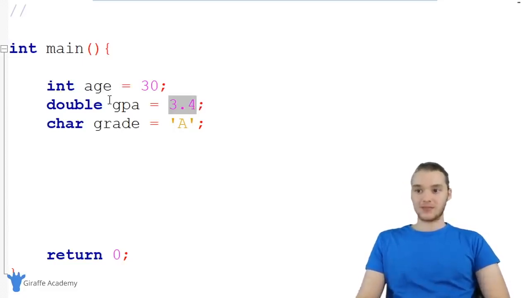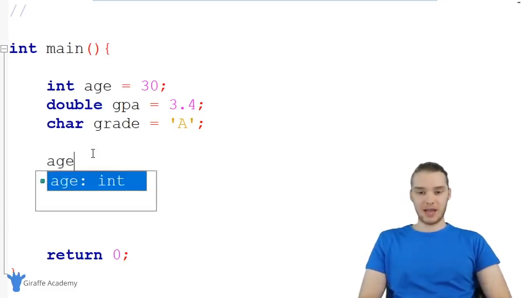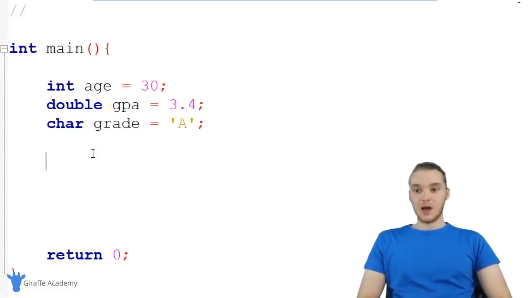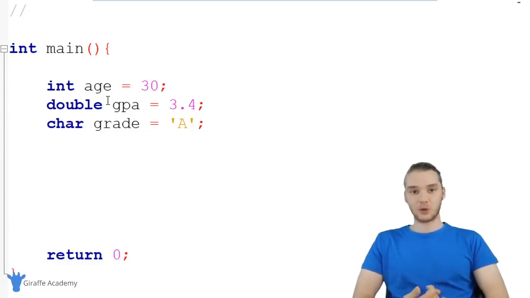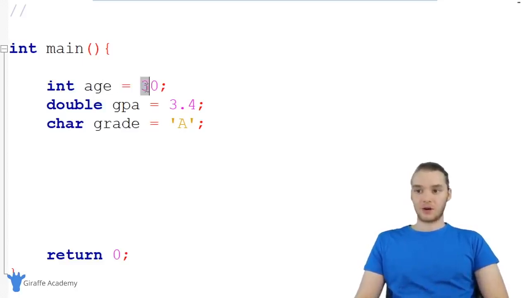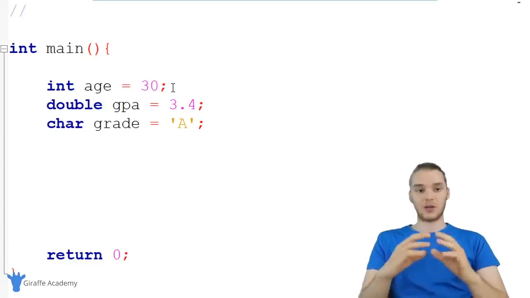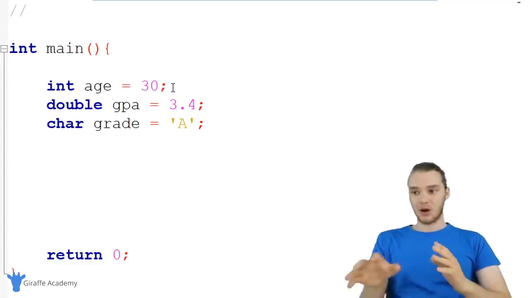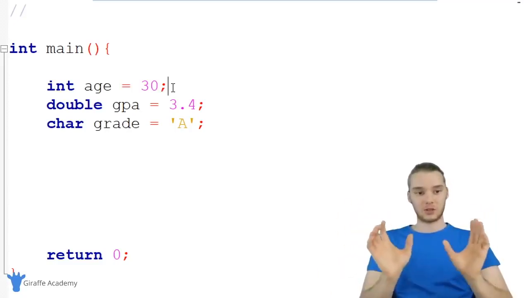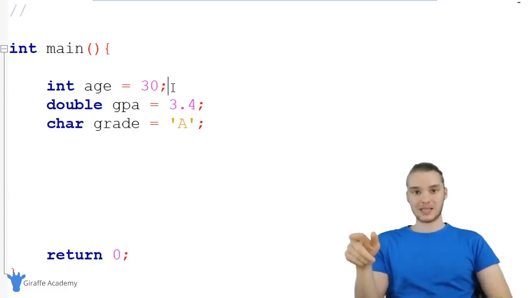So when I want to access this variable age, I can just type out age and then I can use this variable. But when C wants to refer to this value, it's not actually using age, it's going to use the memory address where this value is stored inside of our physical memory. So all of these values are stored inside of a physical address in our memory, and when C needs to access them, it can use that address.